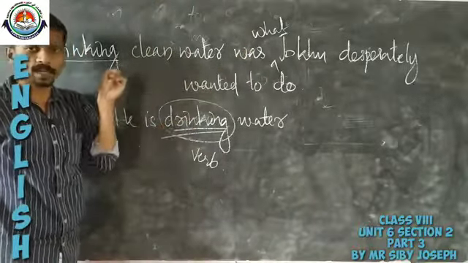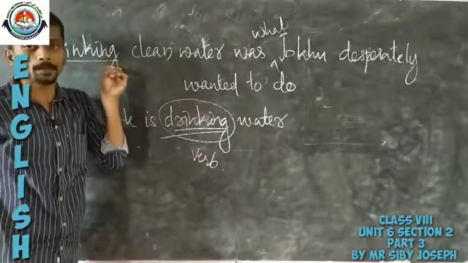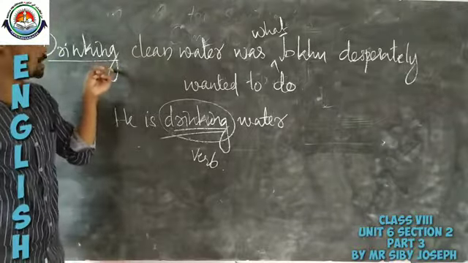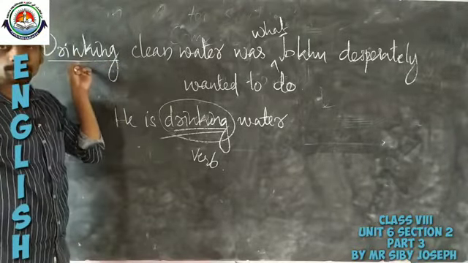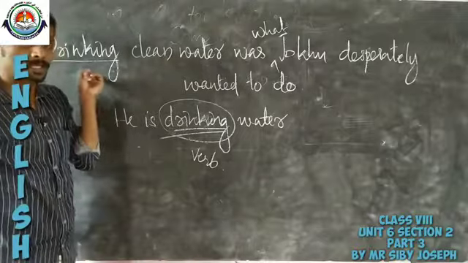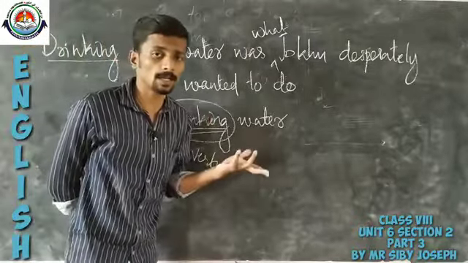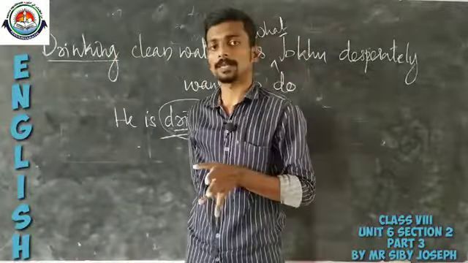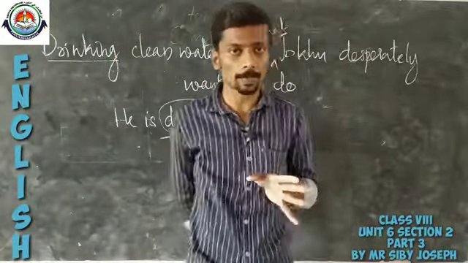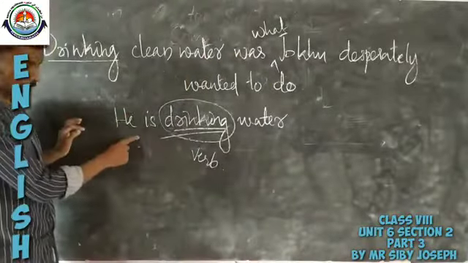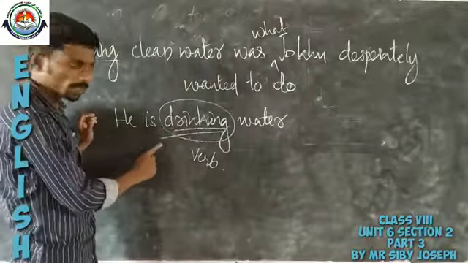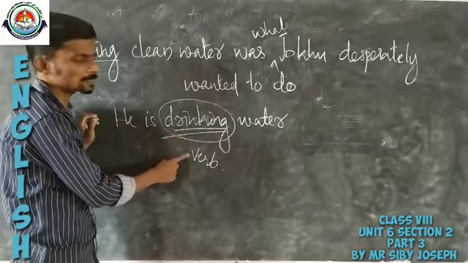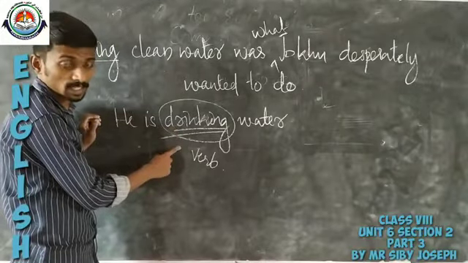That means it functions, or it performs the role of a noun in this particular sentence. So whenever a verb in its ing form is used as a subject or used as a noun in a particular sentence, it can be referred to as a gerund. But coming to this example, he is drinking water. Here this is used as a verb, so it can be said to be an example of a present participle.